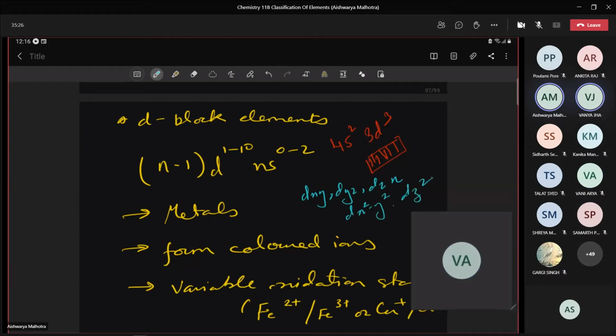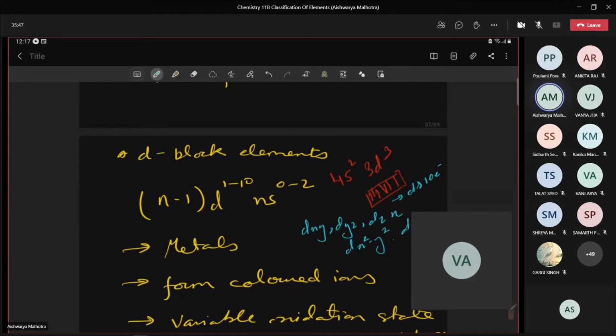Right? So this is 5, and each orbital can accommodate how many electrons? 2. So in total, how many electrons can be present in the d orbitals? 10. So the d orbitals can hold a maximum of 10 electrons, right?